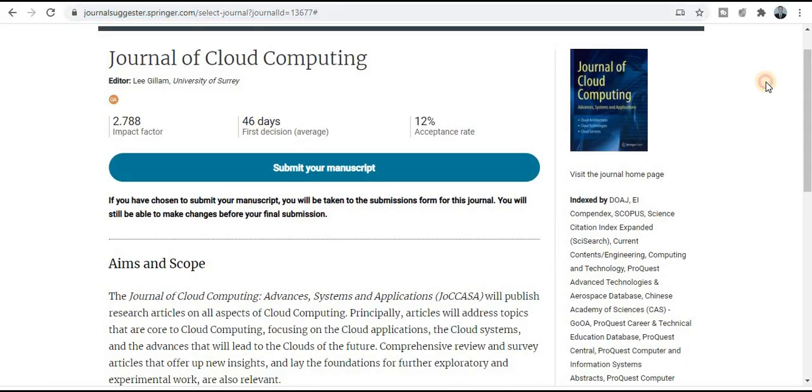Now the next journal is the Journal of Cloud Computing, especially dedicated to computer science and IT researchers. If your research area comes under this discipline, then you can publish your research paper in this top quality journal. You will get the notification within 46 days. There are really good chances of acceptance, because the acceptance rate of this journal is 12%. If you have your own original content, it will be highly appreciated in this quick publication journal.